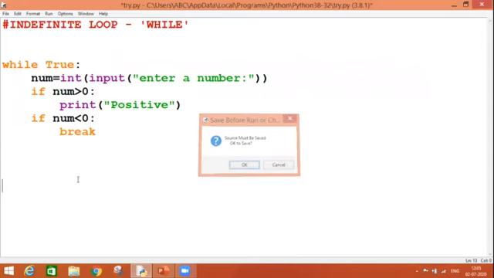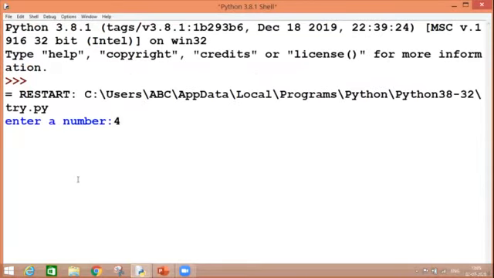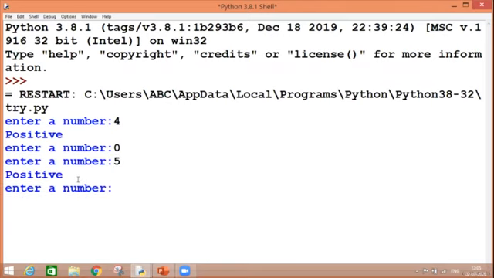So let's continue with it. Press F5. So what is happening? Enter the number 4. Once my number is greater than 0, it will print positive. If I say 0, because I did not give any condition for it, it is not printing anything, right? If I say 5, it is again giving me positive.